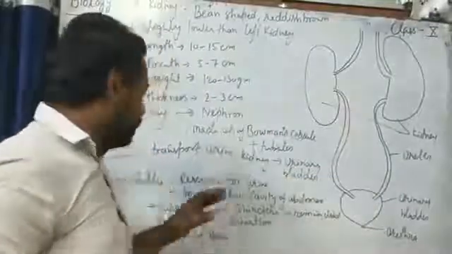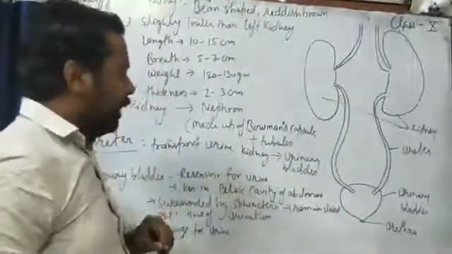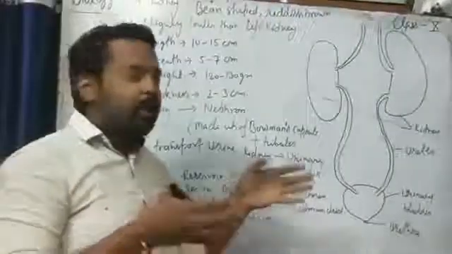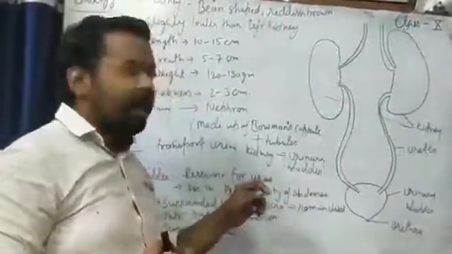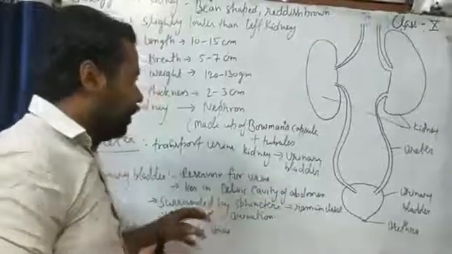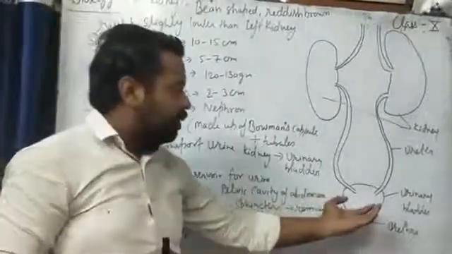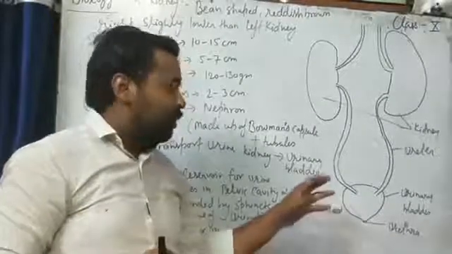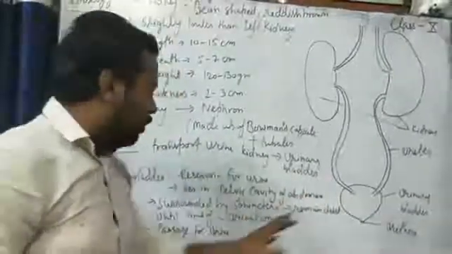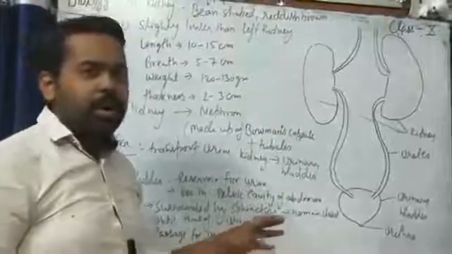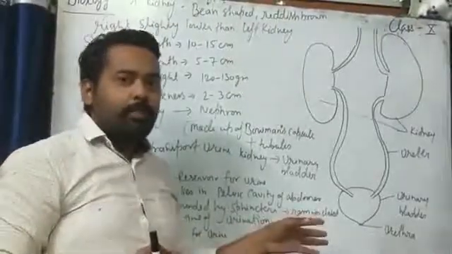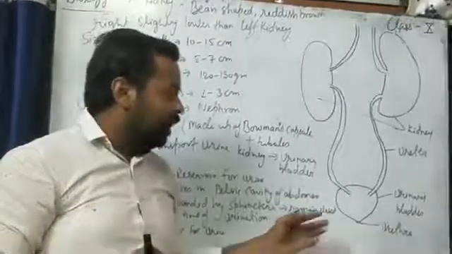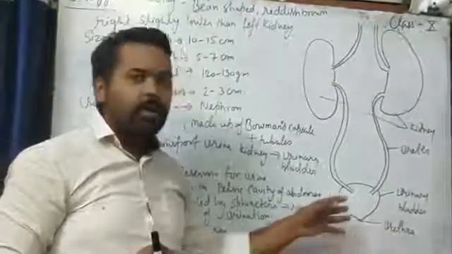It means the major function of the curving surface of the ureter is to stop backflow of urine from the urinary bladder to the kidney. Next is the urinary bladder. It is a reservoir for urine. It lies in the pelvic cavity of the abdomen and is made up of involuntary muscles, and voluntary muscles are also there. Last is the urethra, which is a common passage for urine in male. It provides passage for urine and sperm, and in female it provides passage only for urine.